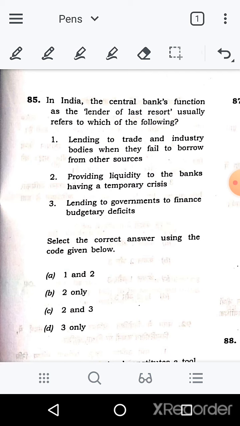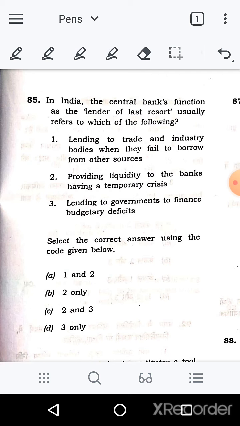Providing liquidity to the banks having a temporary crisis, who are not able to match with their credit, whatever they need, and so they need instant money in banks, so they can go to RBI and take money from there. So that's why it's a lender of last resort. So option 2 is correct here.